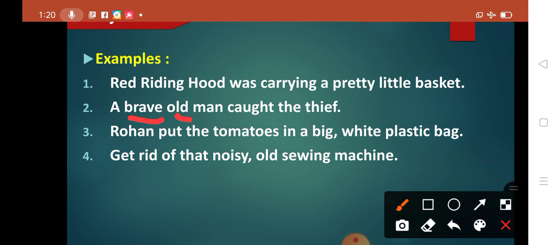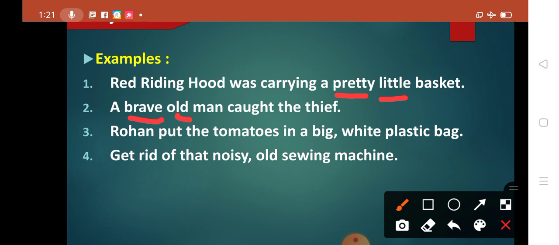How are these adjectives placed? Brave is your opinion, whereas old is the age. So opinion has been followed by age. Fine, students. Then next one is: Rohan put the tomatoes in a big white plastic bag.